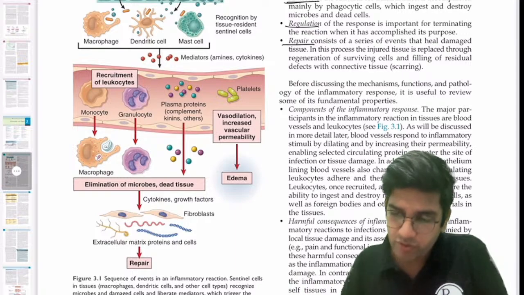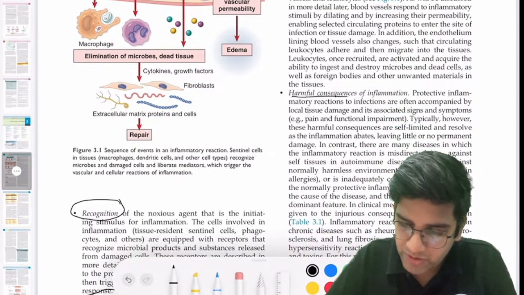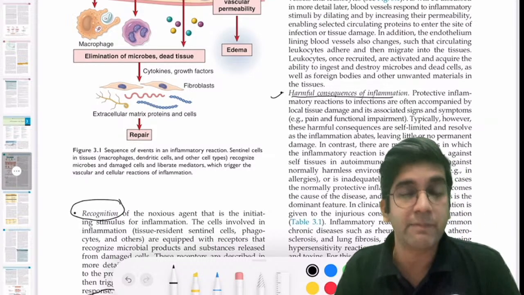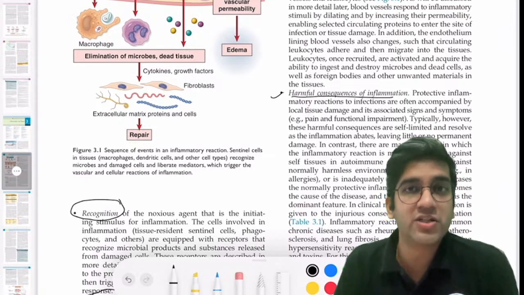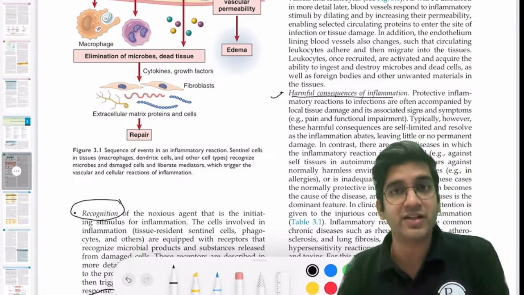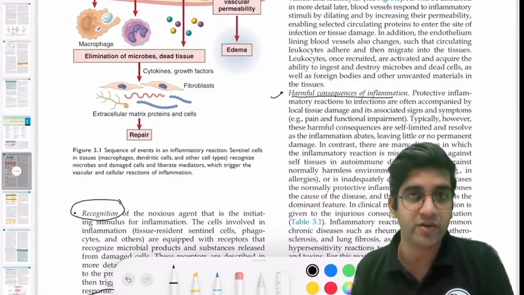So if you go a little bit further down, it says that there are actually harmful consequences of inflammation also. Like the 5 cardinal signs of inflammation. Pain is harmful. Pain is definitely pathological for me, but I need to have that. Fever is not good for me, but I need to have that. It's a protective response, but I need to have that, right? So all these are harmful consequences of inflammation.